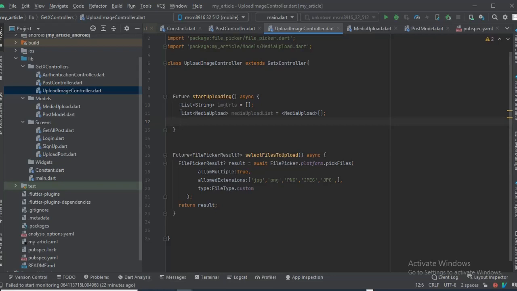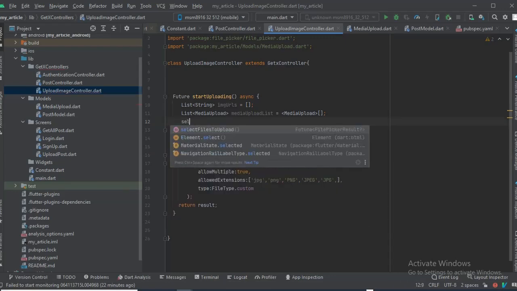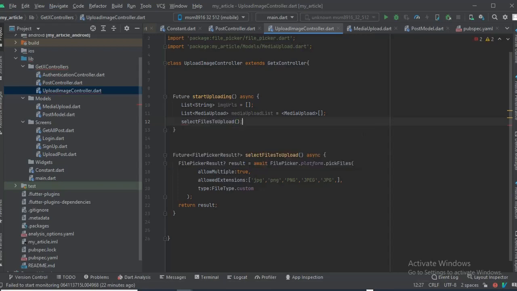One will contain the image URLs and the other one is going to contain details about the files that we are uploading. Okay, so now when we want to start uploading, we have to pick, that's when we make use of this function here. We're going to say select files to upload. We're going to trigger this select files to upload function here, and it's going to return to us the list of results, right? Not really a list. It's going to return a file picker result.